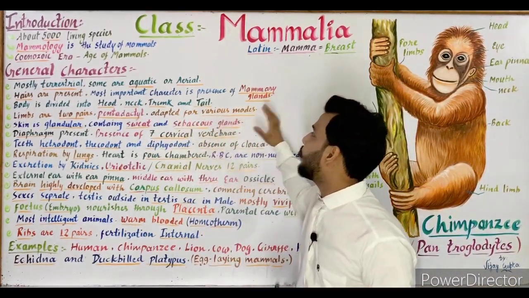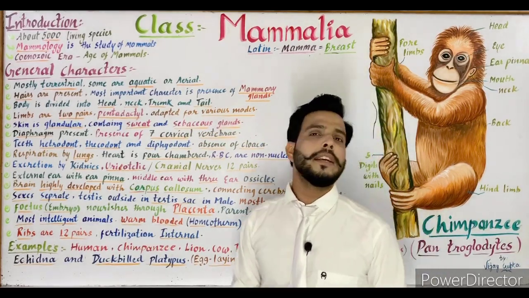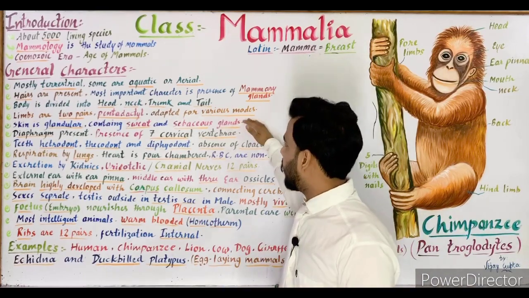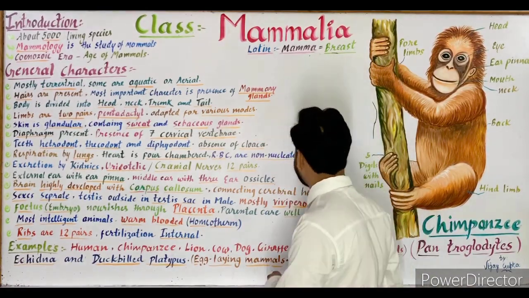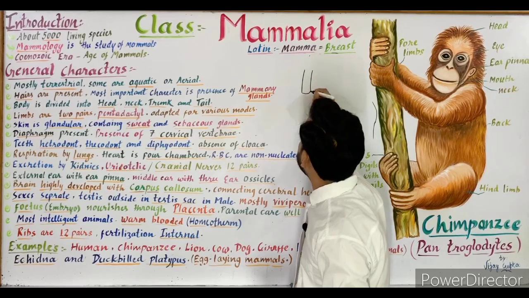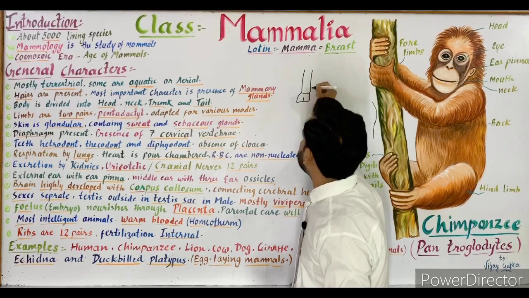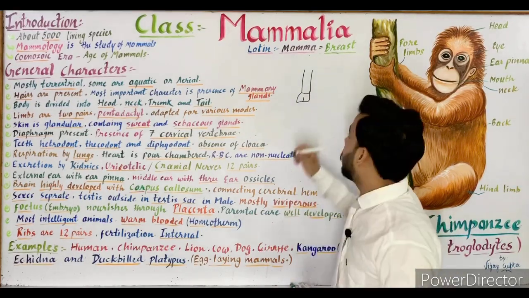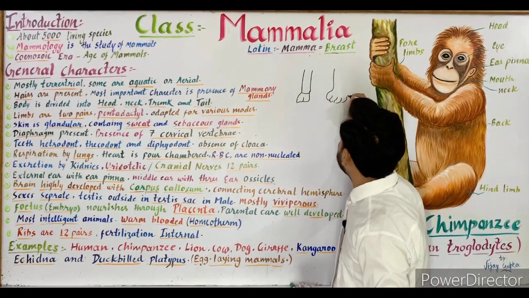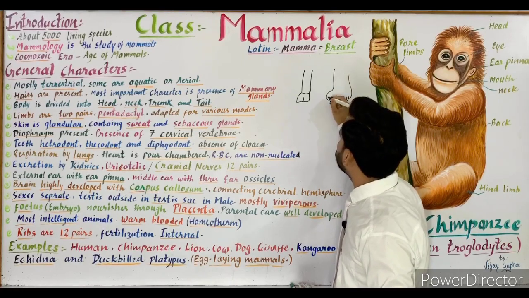Next, limbs are adapted to various modes of life. As you know, there are different kinds of mammals, and they have different kinds of limbs. In the horse you can see the limbs are of this type, which helps in running. As you can see in the lion, the limbs are of this type.